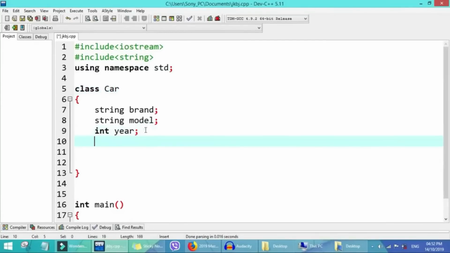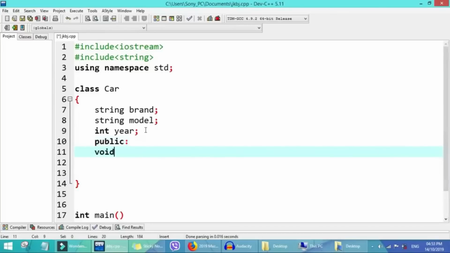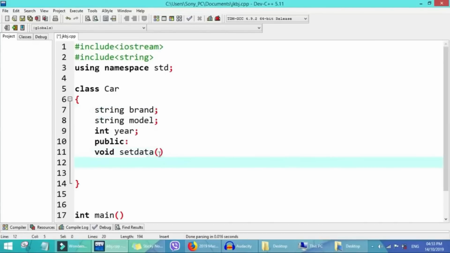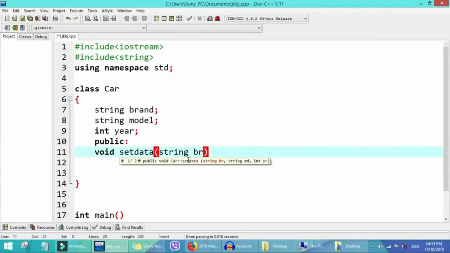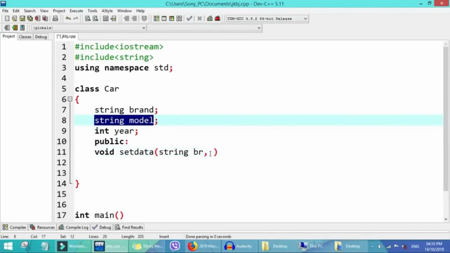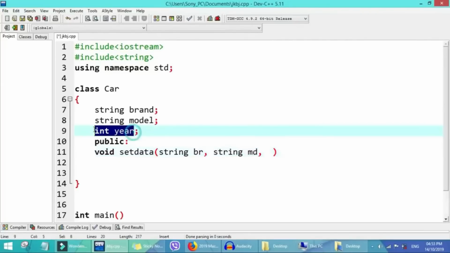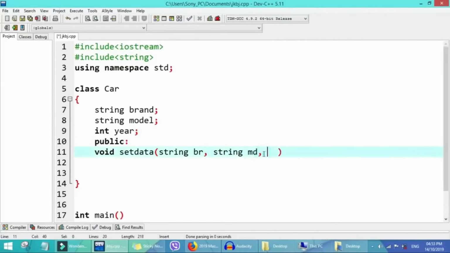So now we'll create the initializer. We'll use a constructor, or a function, but I won't use a function. First, go there under public. So I say void set data. For set data, I just copy all this, reduce them to br, copy this one, reduce this one to md, copy this one, reduce them to yr.